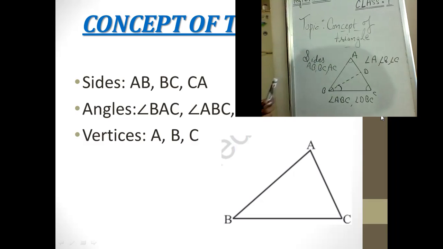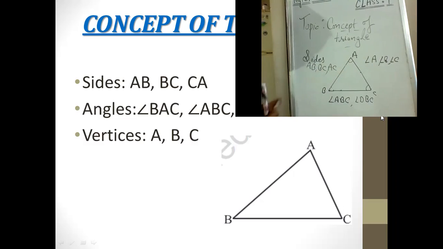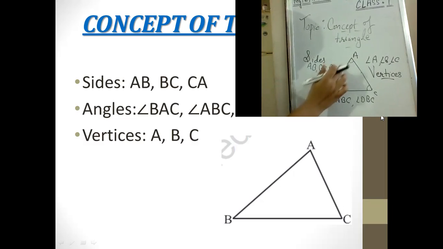But now we do not have this kind of condition. Let me erase it. Still, it is an appropriate option for writing angles in this form. So these are the examples for angles. What about the vertices? Do you remember what vertices are? Vertices are the corners or the points which join two lines of a triangle. Like AB is joining AC at point A. So A is a vertex of the triangle.